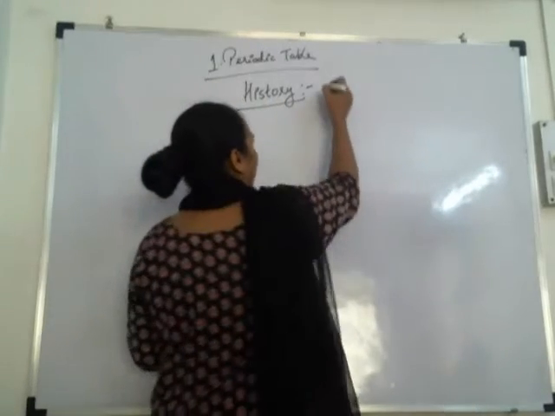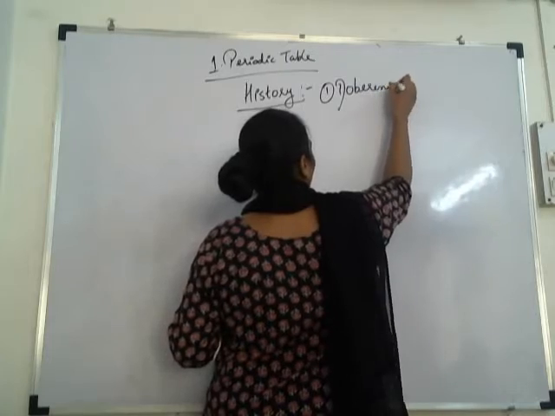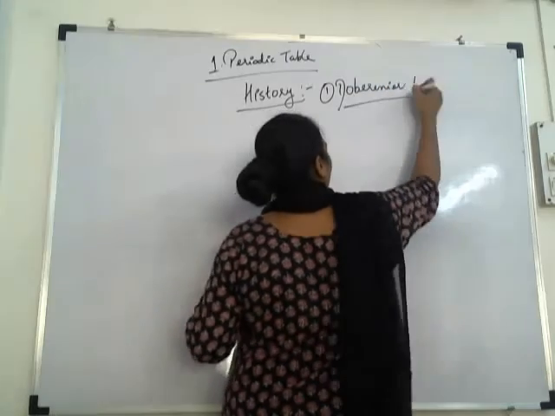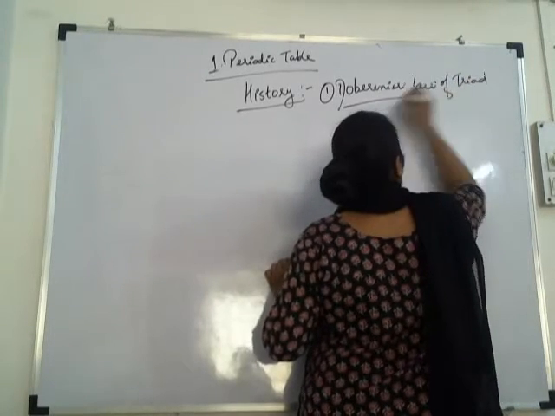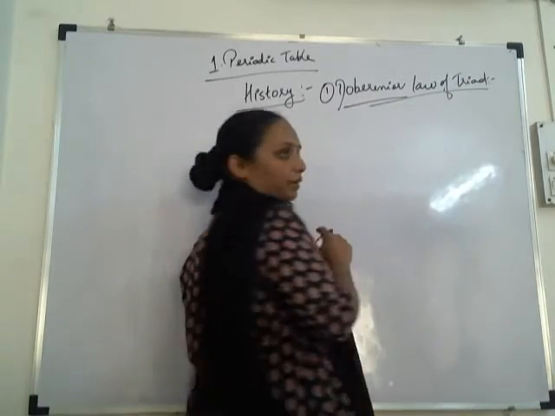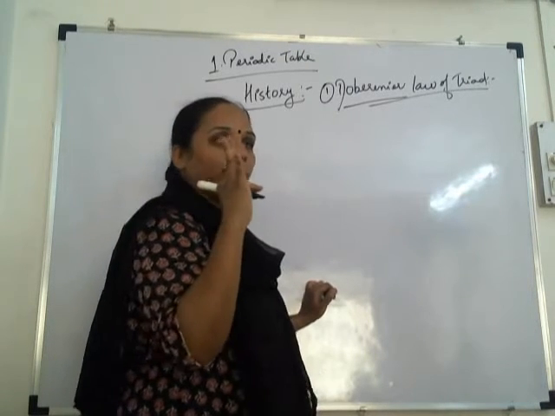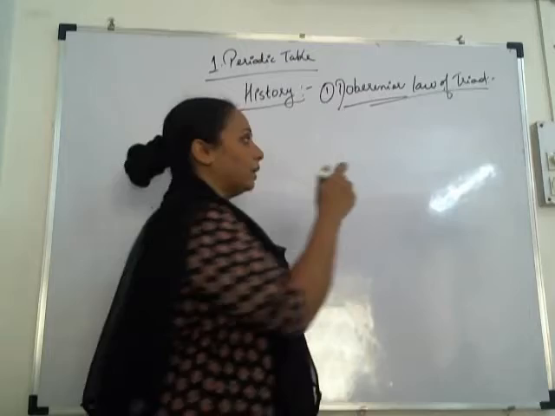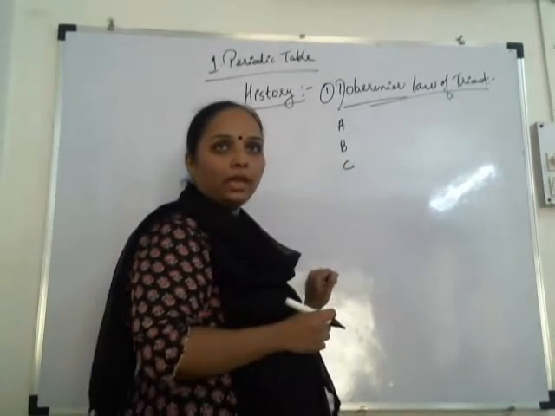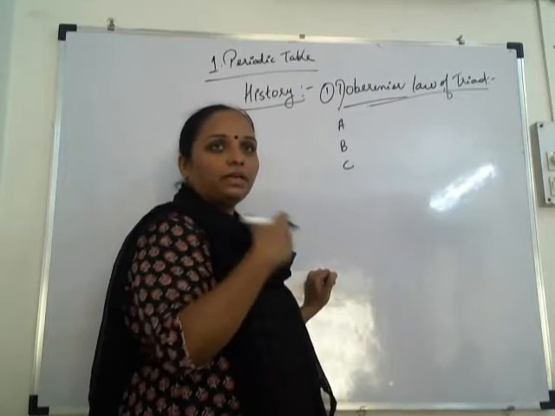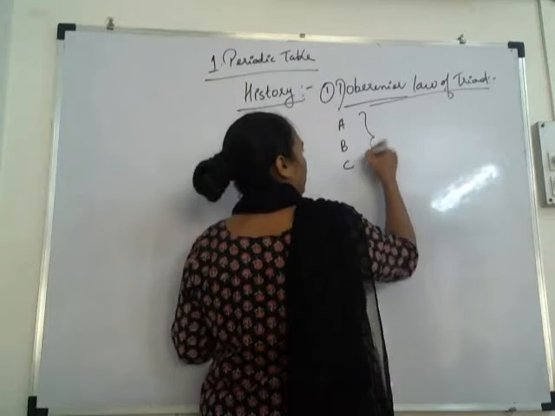The first scientist was Dobereiner. Dobereiner's law of triads. Triad means three. He took three elements, suppose the elements A, B and C, picked according to their atomic weights.